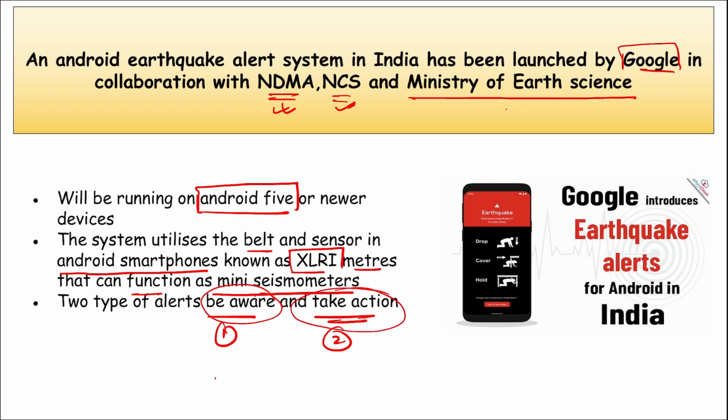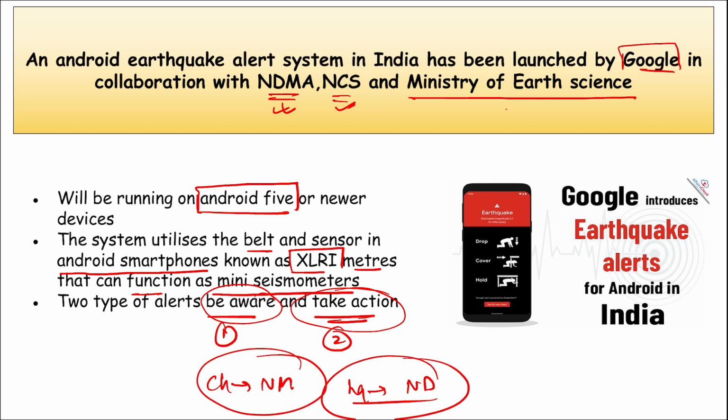And then if we talk about NDMA, that is the National Disaster Management Authority, who is the chairperson here? Narendra Modi. And where is the headquarter? It is in New Delhi. So remember this Android earthquake alert system was launched by Google and it was in collaboration with these three organizations: NDMA, NCS and Ministry of Earth Science.